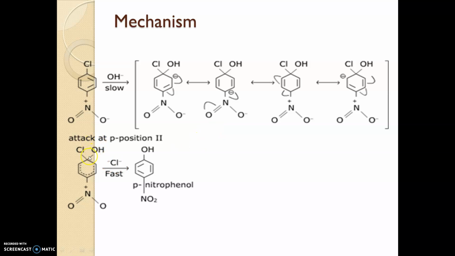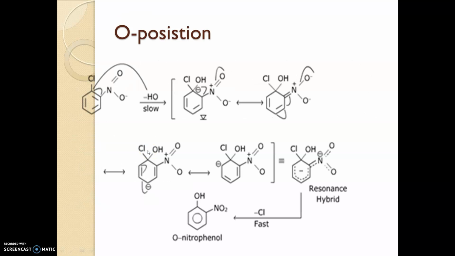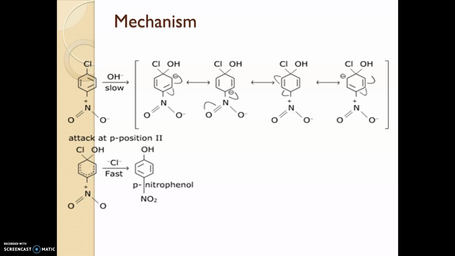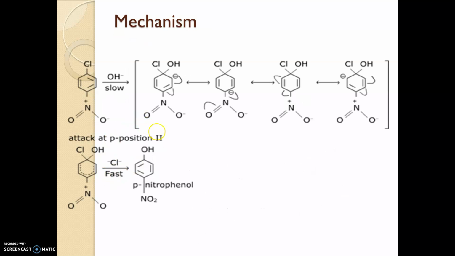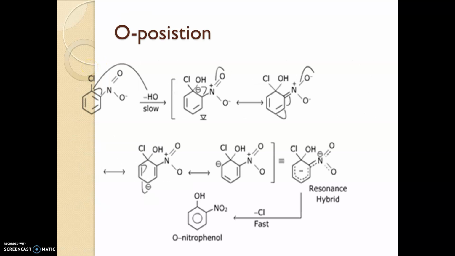It will attack here and we will get the compound, and in para position and ortho position we will get new compounds. If the nitro group is in the para position, we can easily remove this halogen and the nucleophile attacks here. The nitro group will be in the para position or ortho position. Here you can see the mechanism.